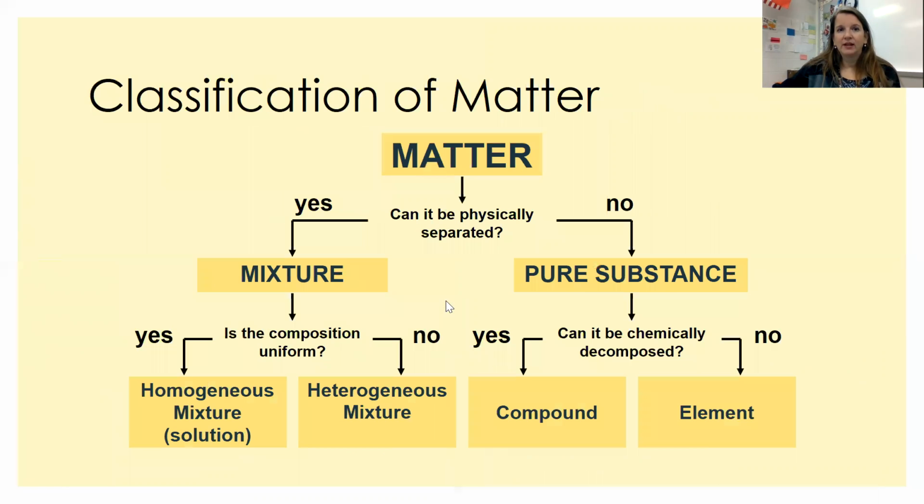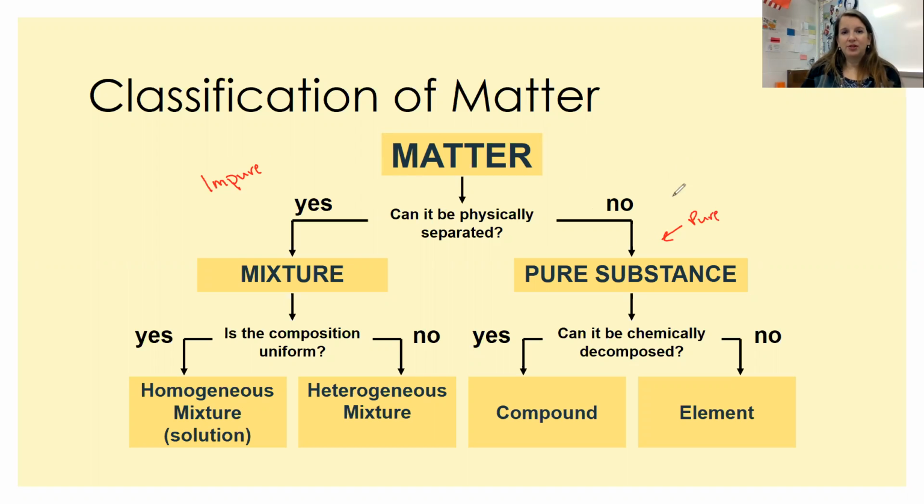Heterogeneous mixtures. So this flow chart does a good job of representing those different types of matter. You can see the first question you should ask yourself is, can it be physically separated? So yes, on this side, let me grab my annotate tool here. On this side over here, these would be our impure substances because they can be physically separated. These over here, as you can see, those are our pure substances, okay?